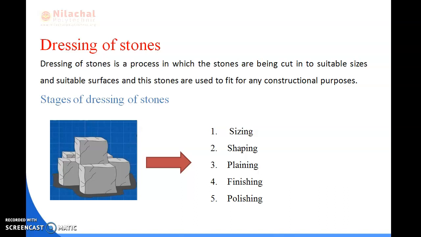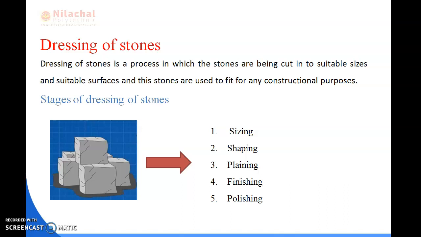First is sizing. Sizing means what? After the rock is cut into desired dimensions by removing extra portions, it is mainly done by using hammers or any cutting machines. If we cut a stone from the rocks and it does not have the desired dimensions, we cut it into the desired dimensions using a hammer or any type of machine. That is known as sizing, the first step.